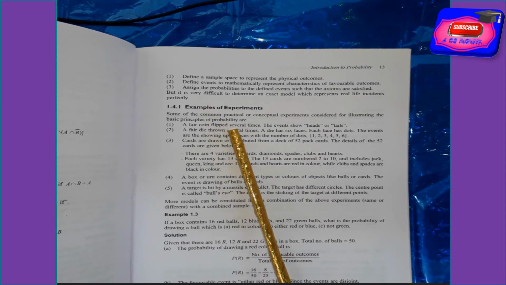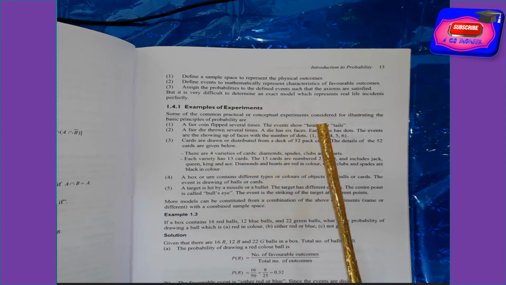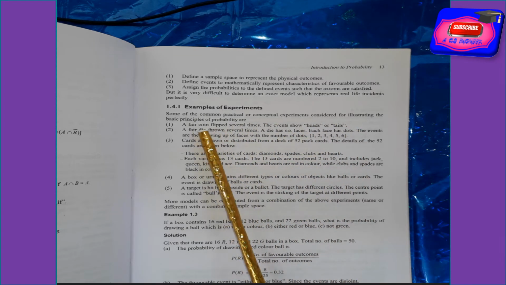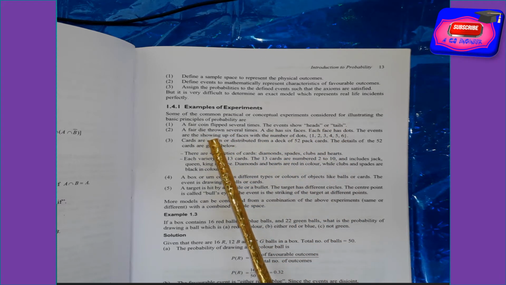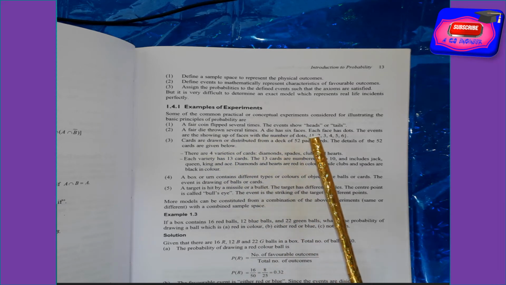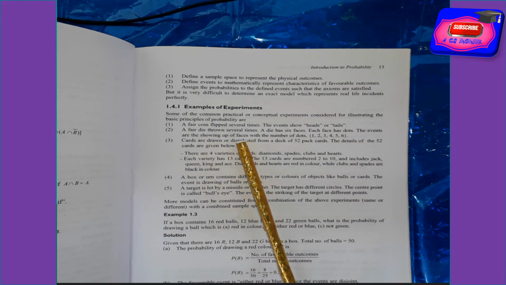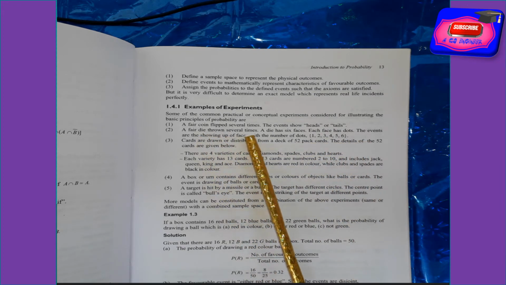Some important common practical or conceptual experiments considered for illustrating the basic operations of probabilities are these. The first experiment: a fair coin flipped several times shows heads or tails. Second: a fair die thrown several times. The die has 6 faces, and each face has dots. The events are the faces showing up with the number of dots, and the set is 1, 2, 3, 4, 5, 6. This is the outcome of throwing a fair die several times.